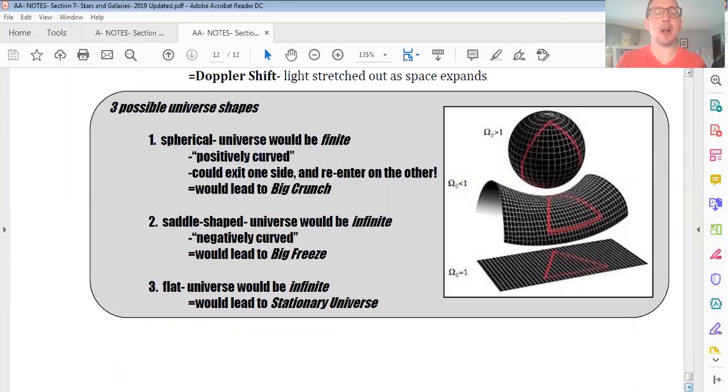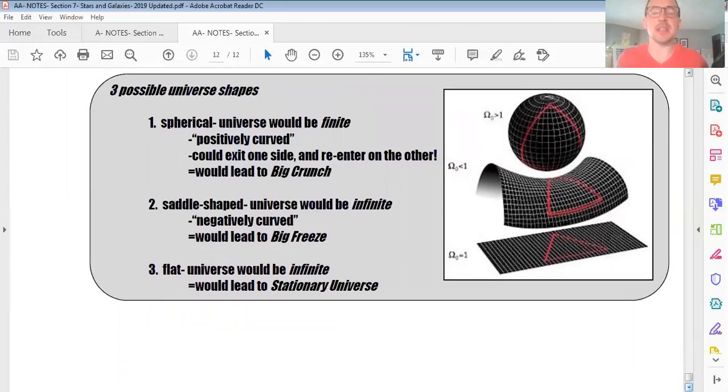Let's skip down and talk about the flat universe. This is certainly the type that Einstein would have preferred. In a flat universe, true parallel beams of light would stay parallel for an infinite length, and this would lead to a stationary universe. We tend to think this is unlikely, largely because of the pioneering work that Edwin Hubble did.